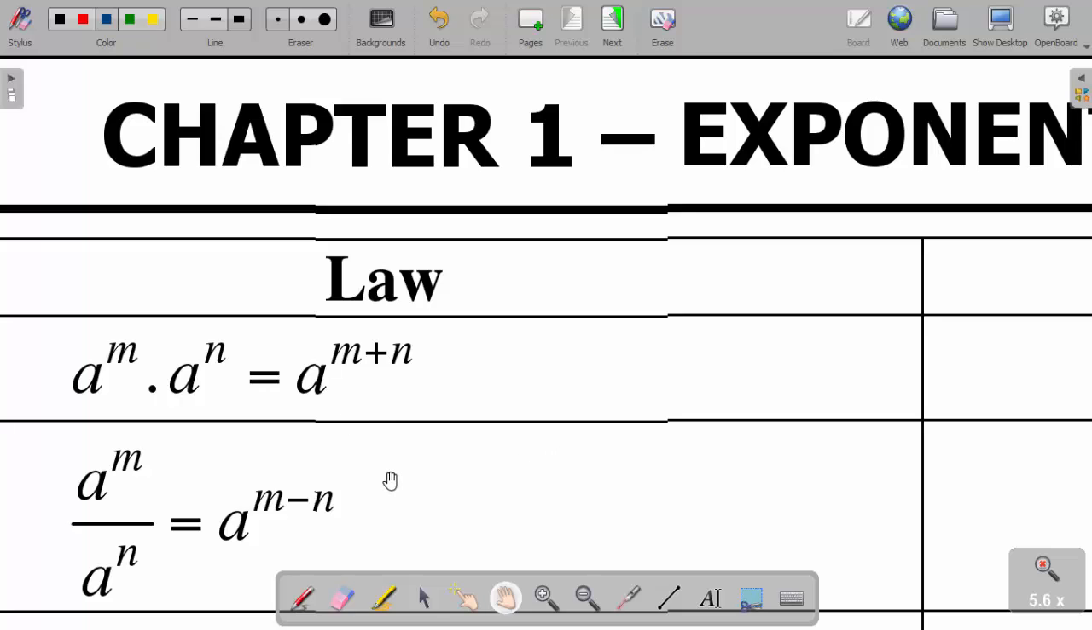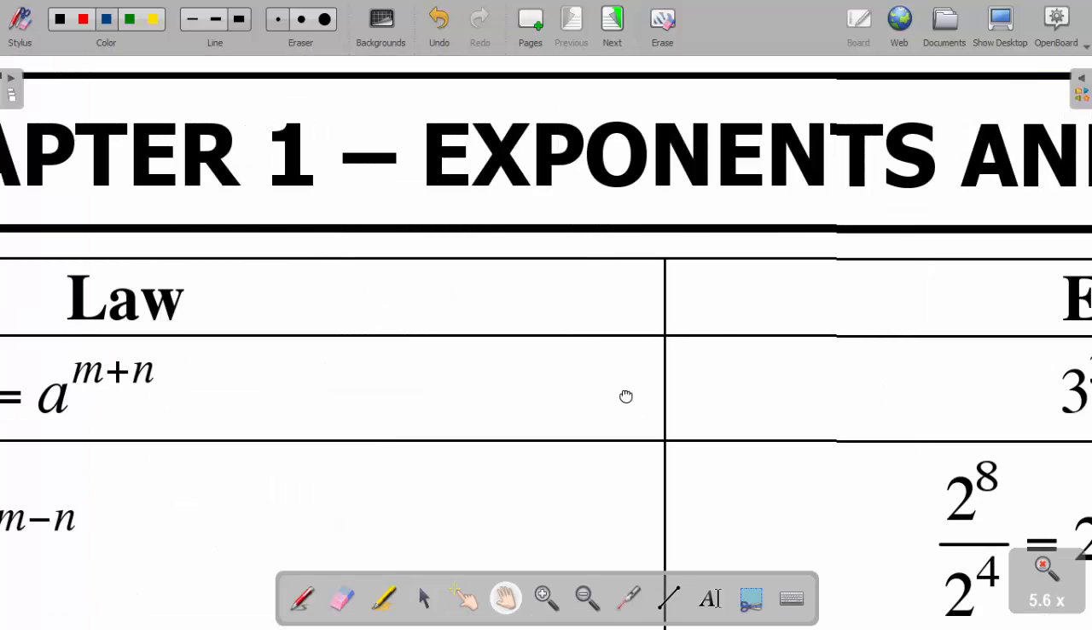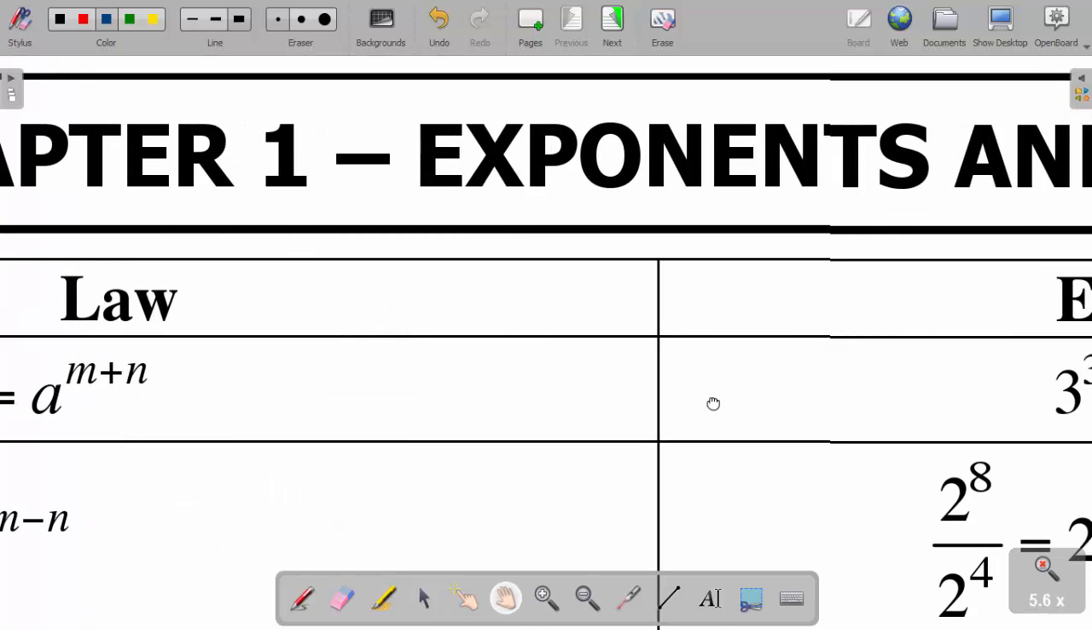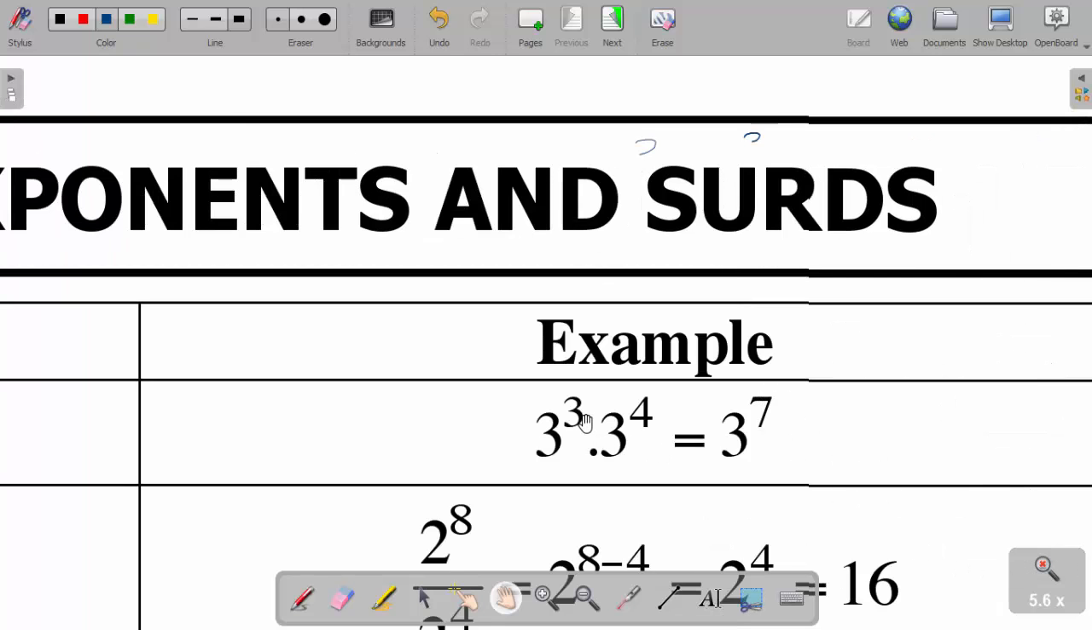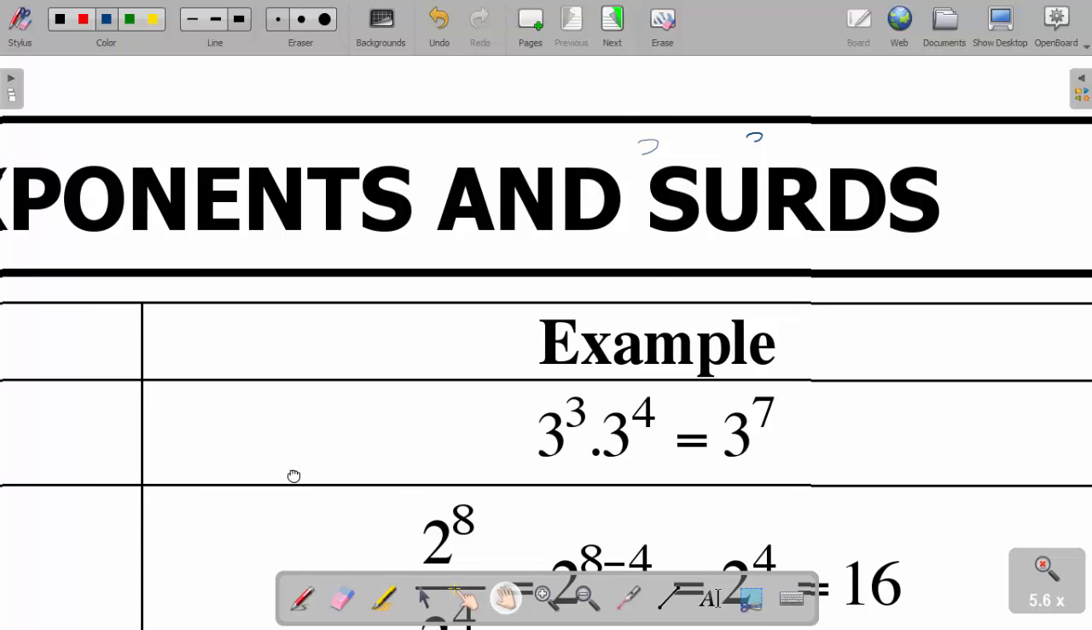I'll now take an example for this one. Take an example of 3 to the power 3 multiplied by 3 to the power 4. You see, because we have the same base, which is 3, it means we can simply add the 3 plus 4 to give us 7. That's why our answer here is 3 to the power 7. Let us proceed.